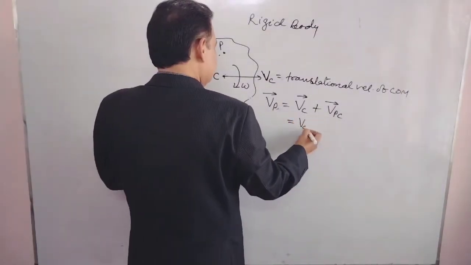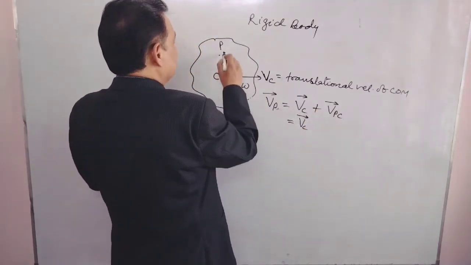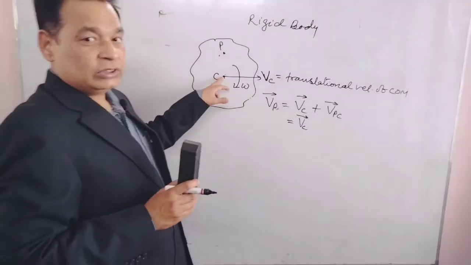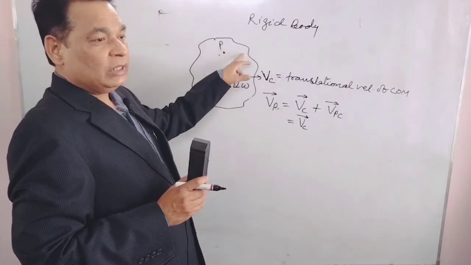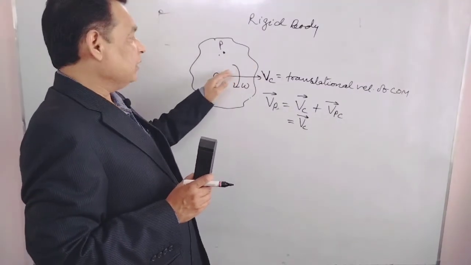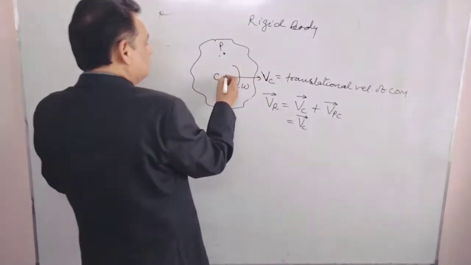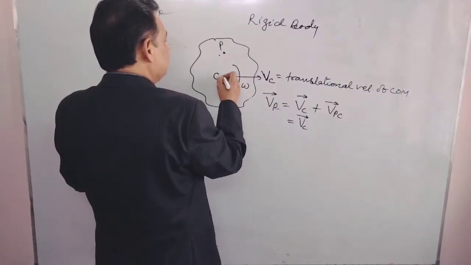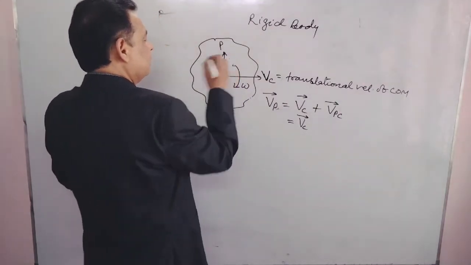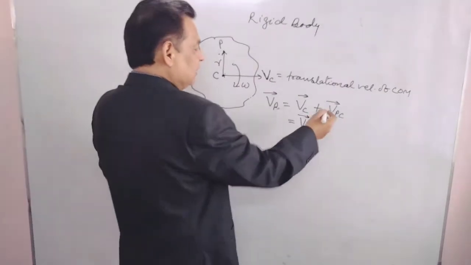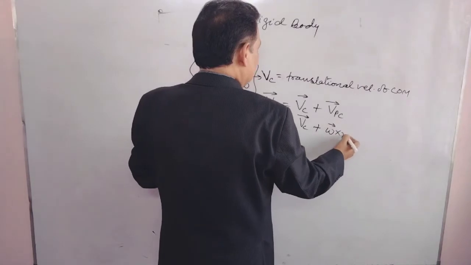Vc is whatever is given, but for the velocity of point P with respect to C, every point is rotating with respect to the center of mass. Different points are rotating at different radial values. If the radial distance between C and P is small r, we will have here Vpc as omega cross r.